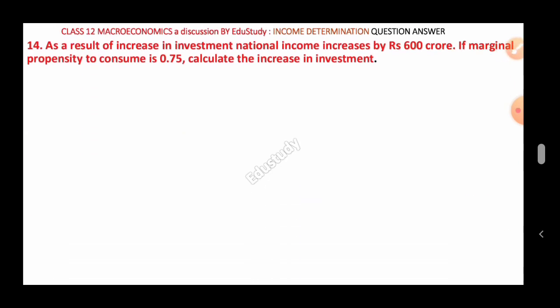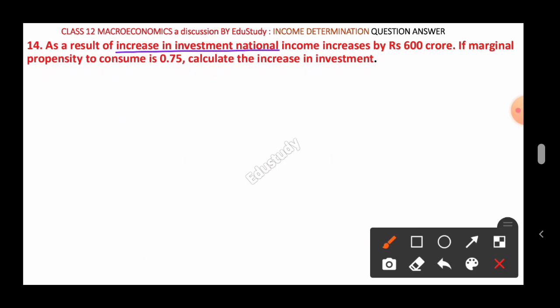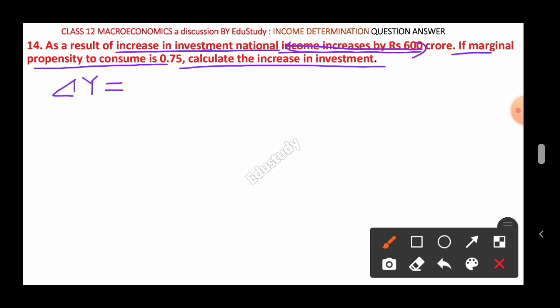As a result of increase in investment, national income increases by 600 crore. If marginal propensity to consume is 0.75, calculate the increase in investment. Now you require to find the increase in investment, but what information is given? National income increases by 600 means increase in national income, del Y, is given here. It is rupees 600 crore. You just write here rupees 600 crore, and marginal propensity to consume is given. What is MPC here? MPC equal to 0.75.